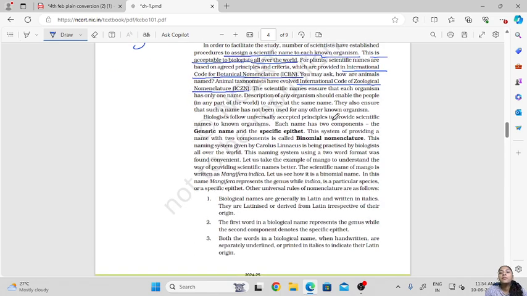Now for the scientific names of organisms, we generally use binomial nomenclature. Binomial nomenclature means the scientific name will have two parts. The first part is called the generic name, and the second part is called the specific epithet.